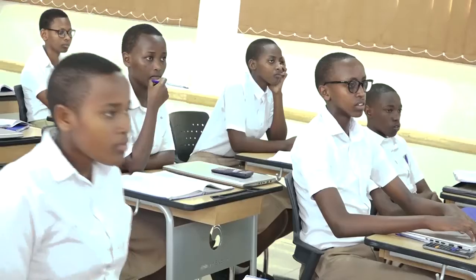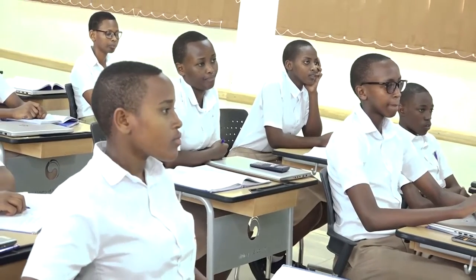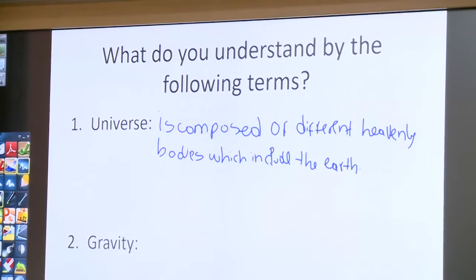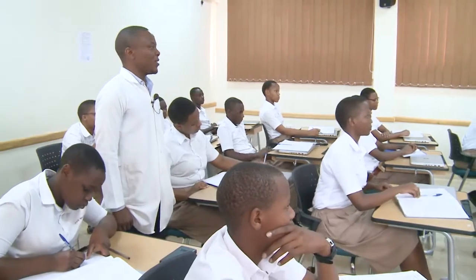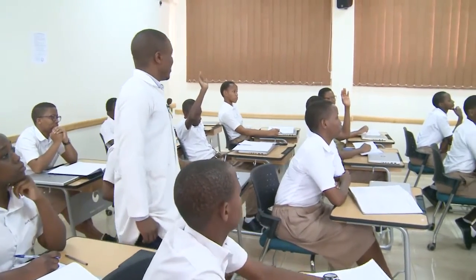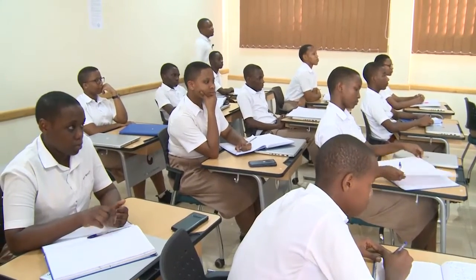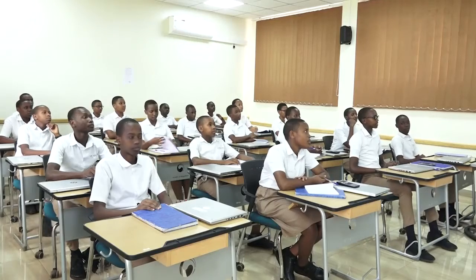She defined universe as composed of different heavenly bodies, which include the Earth. Who has another definition for universe? Thank you. I can define universe as a collection of different heavenly bodies, including time, space, and other continents.